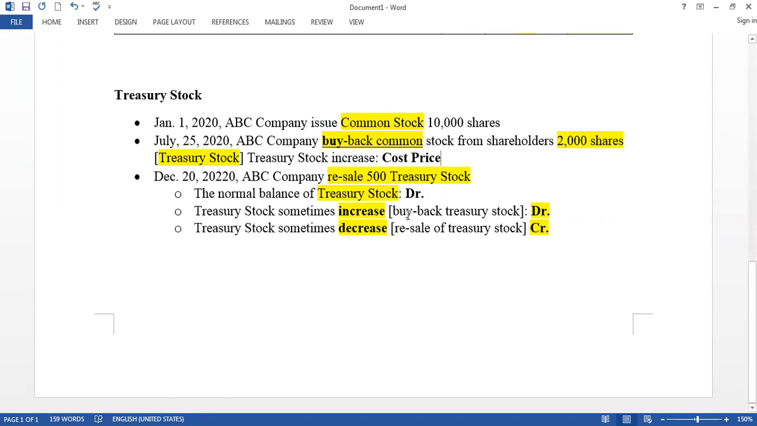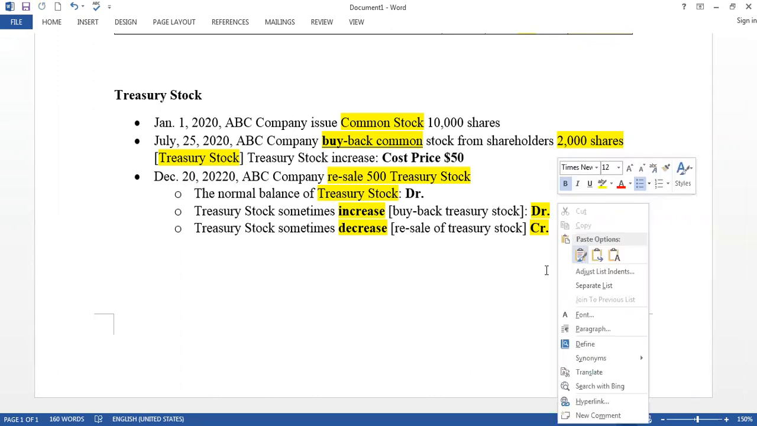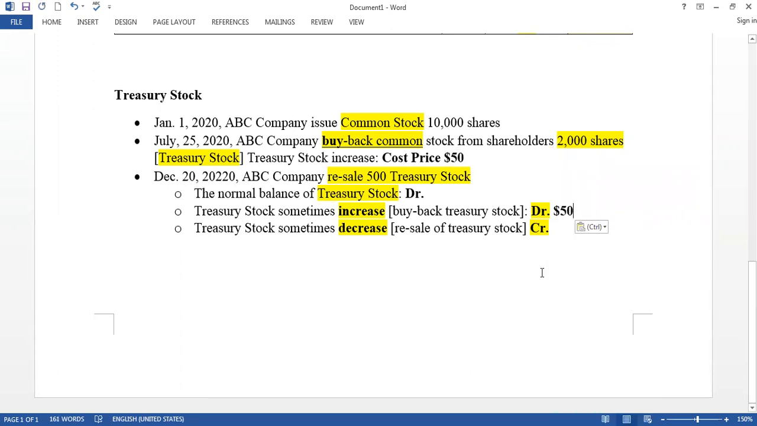So we can come here when the company buys back treasury stock. The cost price, we assume, is $50, for example. $50. Now when we sell, this $50 comes here. Something like this. $50 comes here.